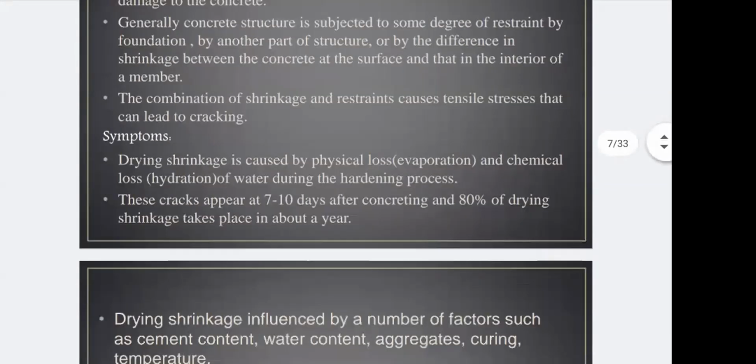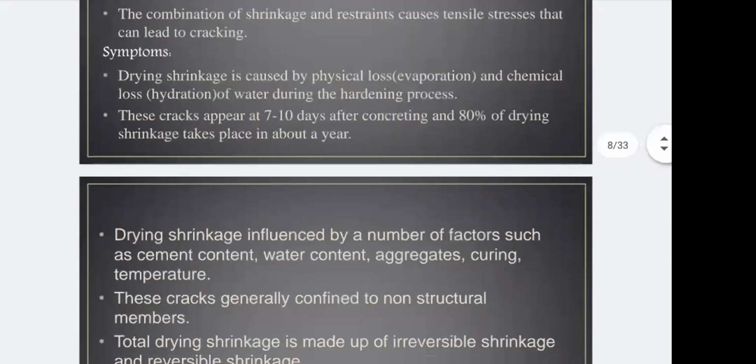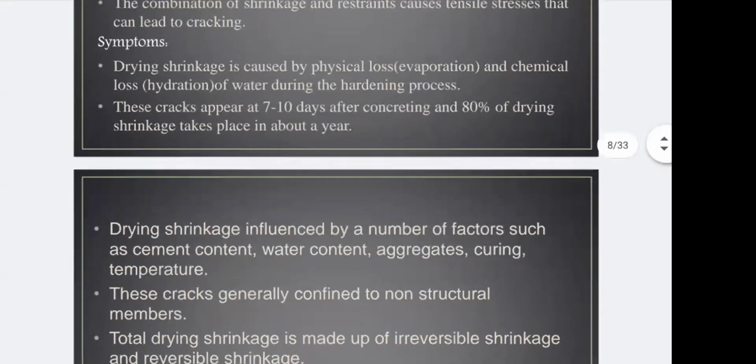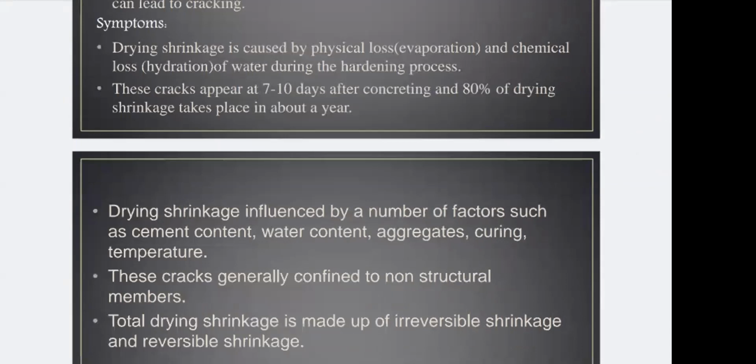So what are the symptoms? We will see in today's lecture the symptoms of your drying shrinkage. Drying shrinkage is caused by the physical loss, which is nothing but evaporation, and the chemical loss, which is nothing but hydration. You know what is meant by hydration? The chemical reaction which starts in cement when you add water, that is nothing but hydration of water during the hardening process. Okay, so generally what is the main cause of drying shrinkage? The evaporation or chemical loss of water during the hardening process.